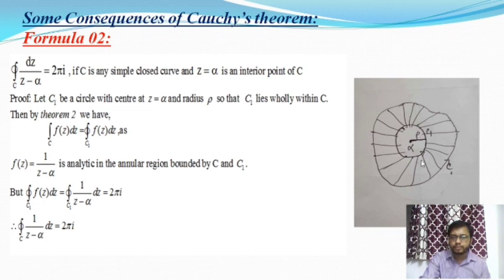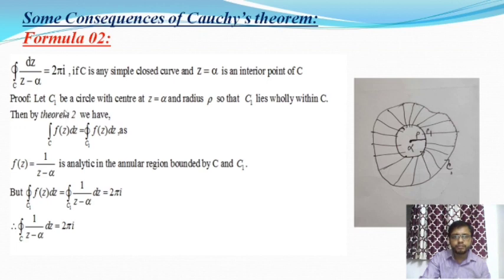I have already discussed in the previous lecture that if alpha is the center and rho is the radius of a circle, then the integral of dz by z minus alpha is equal to 2 pi i over that circle.